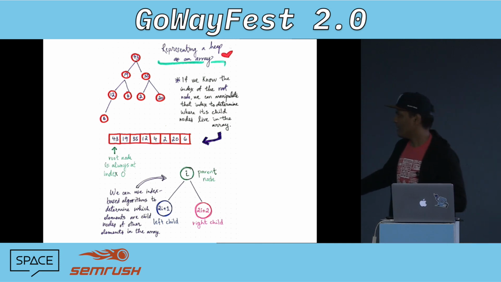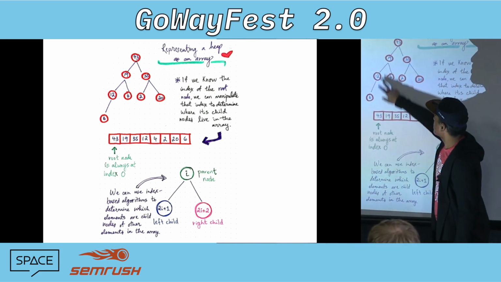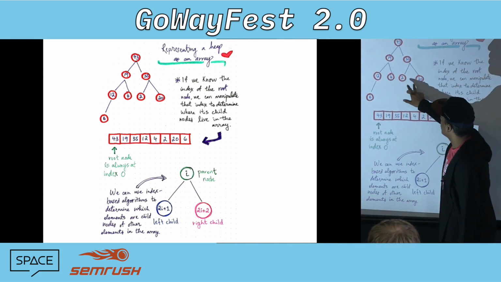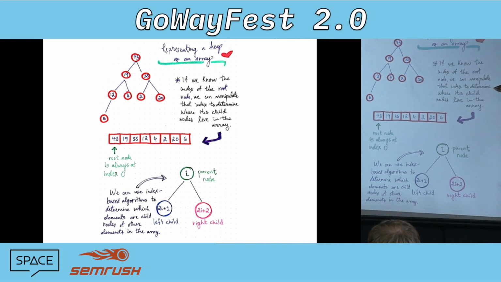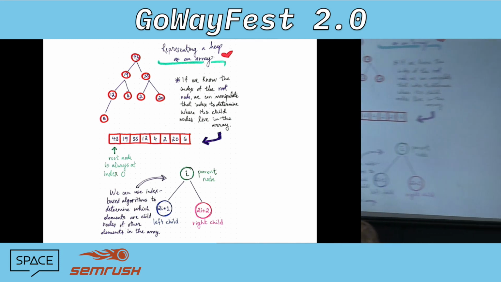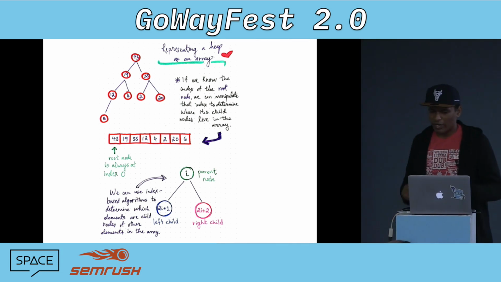If you want to make an array out of this, you just read it like this: this is 0, 1, 2, 3, 4, 5, 6, 7. This is the first one, this is the second one, this is the third one, and so on. Basically, you go level-wise, horizontally, and then you go vertically downwards. That way, you describe a heap.